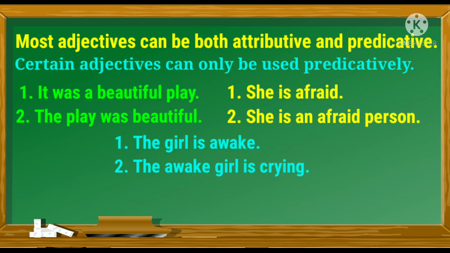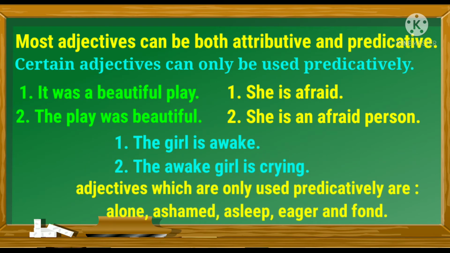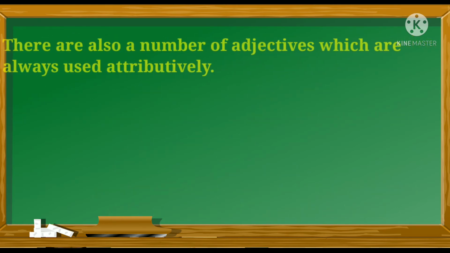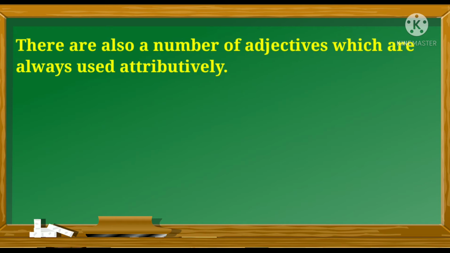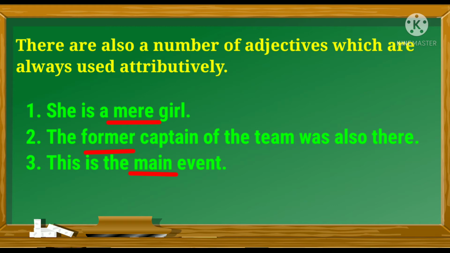Some other adjectives which are always used predicatively or after a link verb are alone, ashamed, asleep, eager, and fond. Now there are also a number of adjectives which are always used attributively, like: She's a mere girl. The former captain of the team was also there. This is the main event. Here the adjectives mere, former and main are always used attributively. We never use them predicatively. So this was all about the position of adjectives, and I hope you have understood everything.